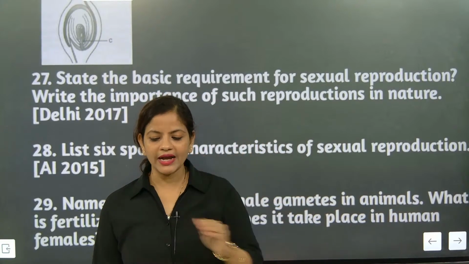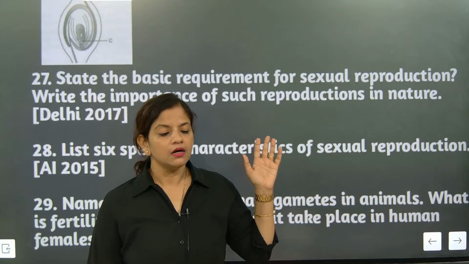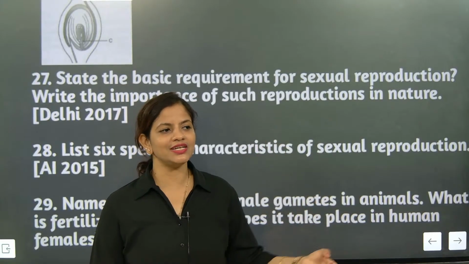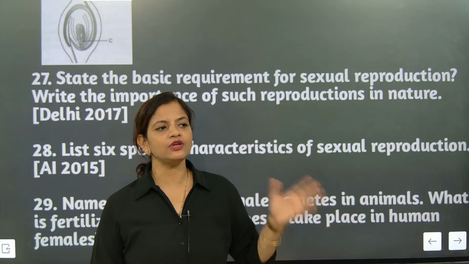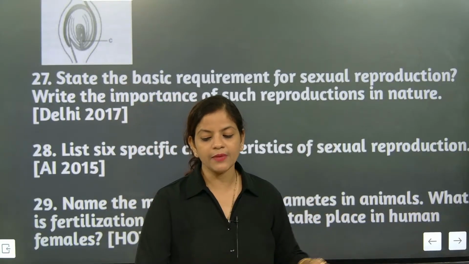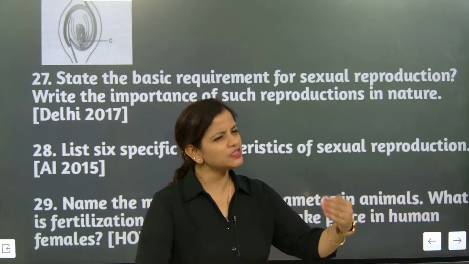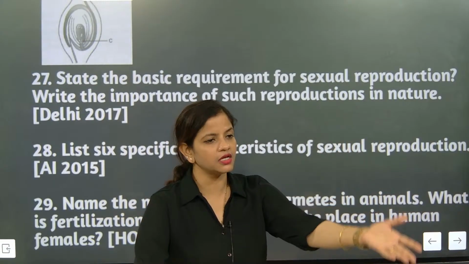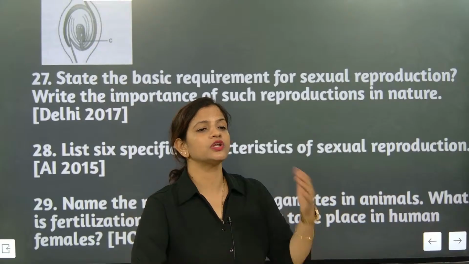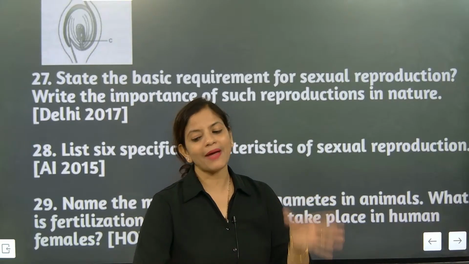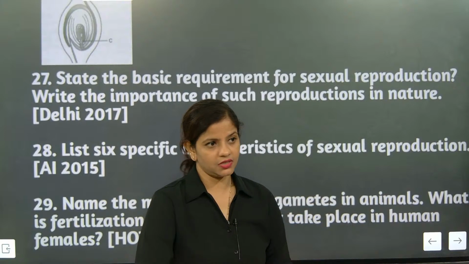So if by defect any defect happens in the gene, that defect will carry through the gene from one generation to another. Just think, one specific type of disease got transferred from one generation to another. If it is asexual reproduction, it will keep on carrying, understood? And it will exactly impact the entire generation.